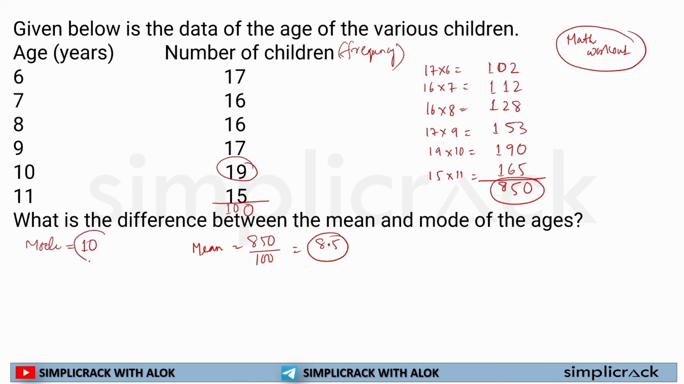My mode is what? 10. Now if I have to calculate the difference, I will do 10 minus 8.5 is equal to 1.5. So the difference between the mean and mode of the ages given here is 1.5, and this is the answer. I hope this is clear to each and every one of you now. Okay, let's move to the next question.